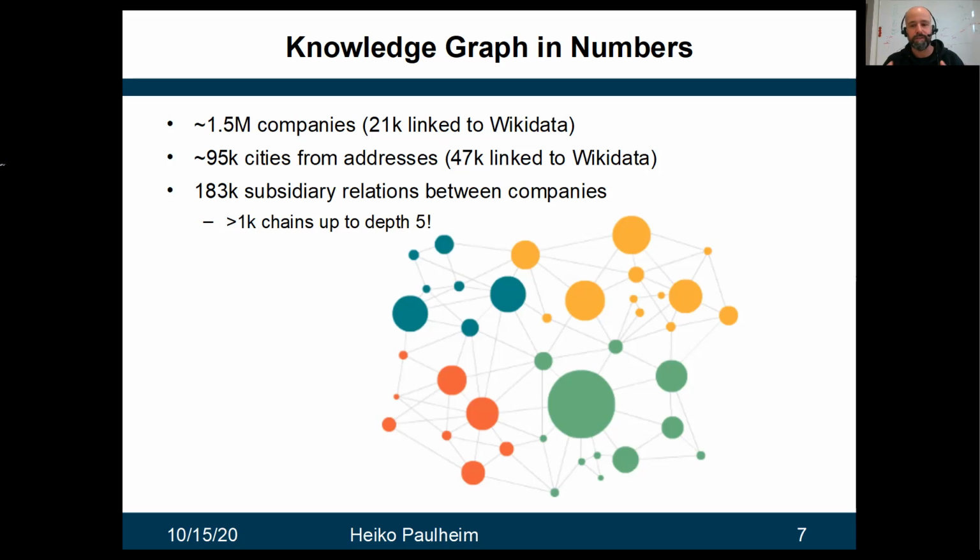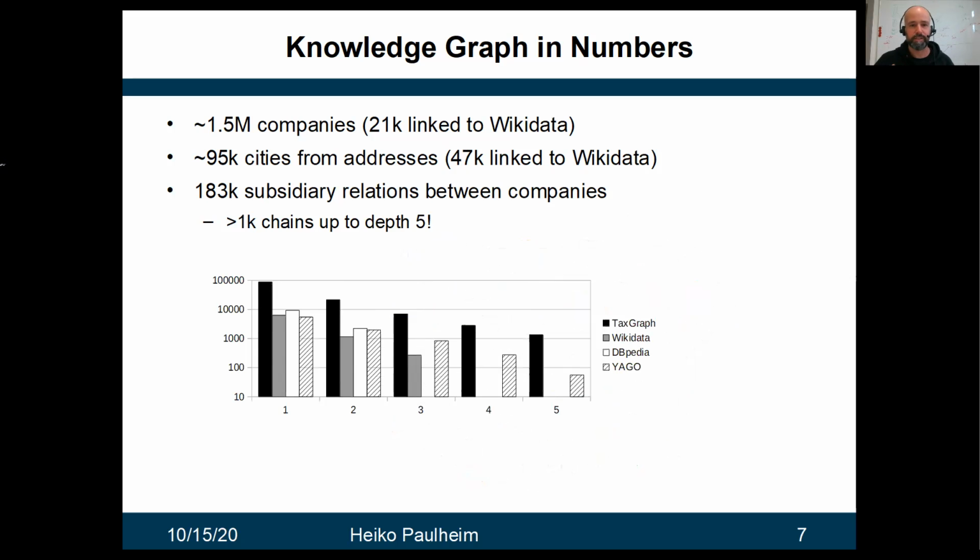And most specifically, we also find pretty long chains, and this is what distinguishes our data set from other publicly available knowledge graphs. So for example, in Wikidata, you also have parent-child relations between companies, but they only go to a depth of 3, while we find chains up to a depth of 5.